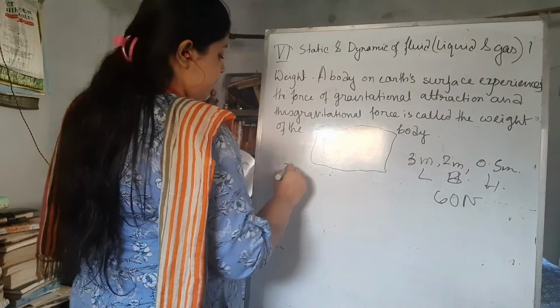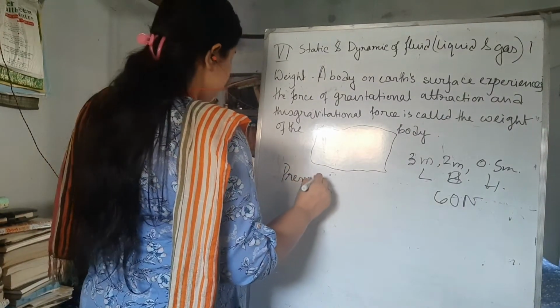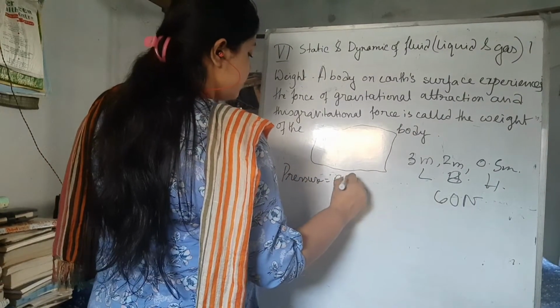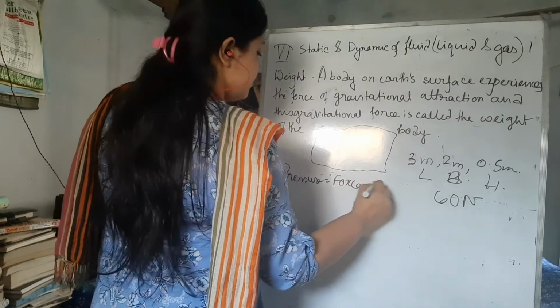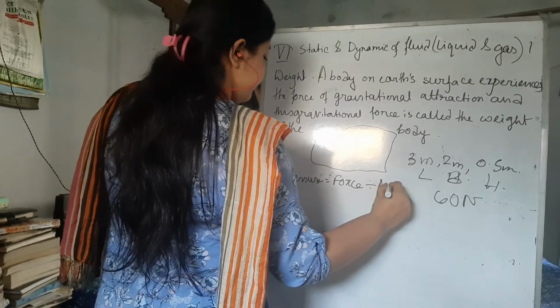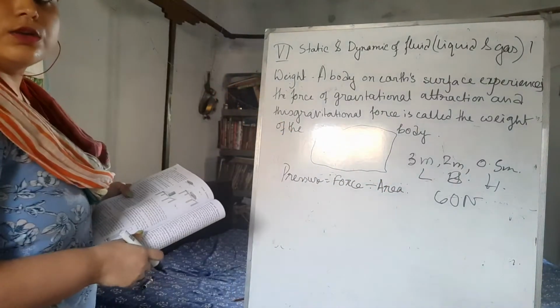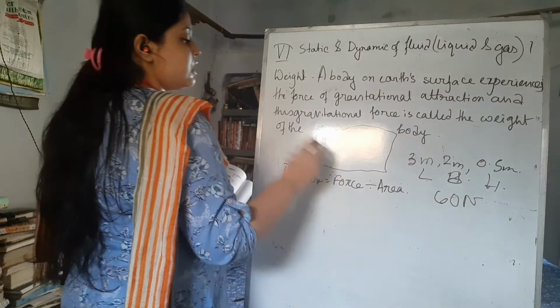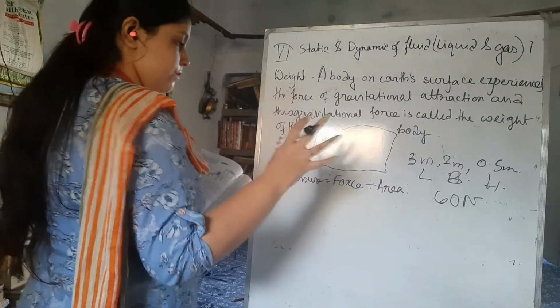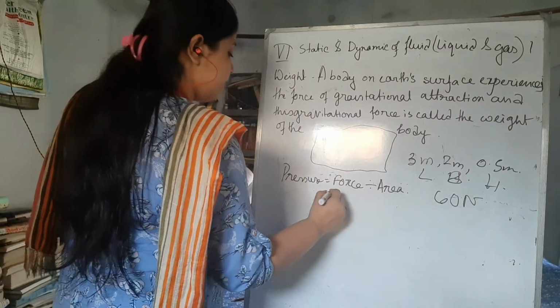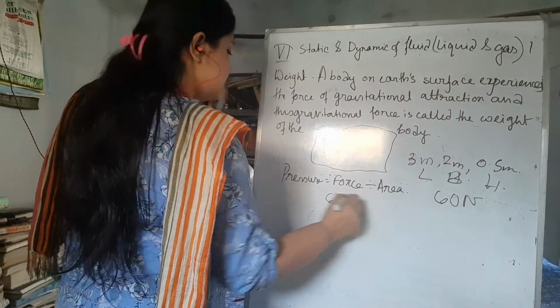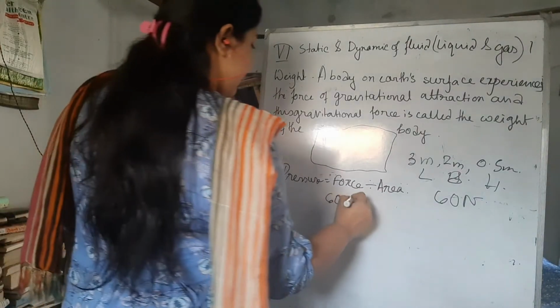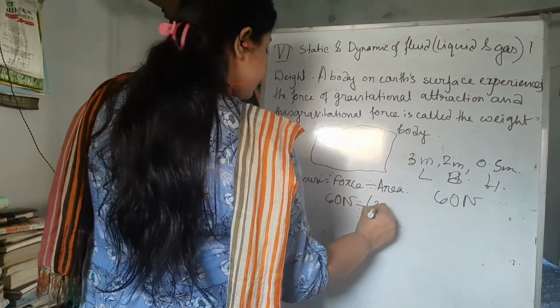So the pressure is force by area. Here, if you want to find out the pressure exerted by this block, the force is 60 Newton by the area, that means 2 into 3.